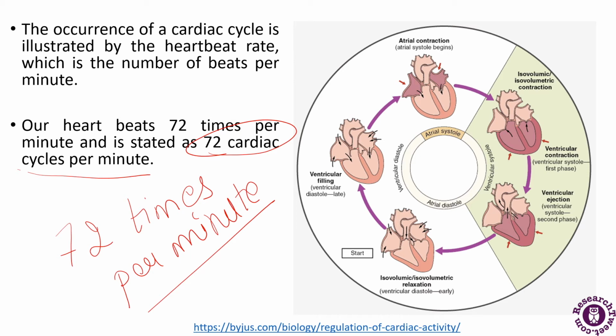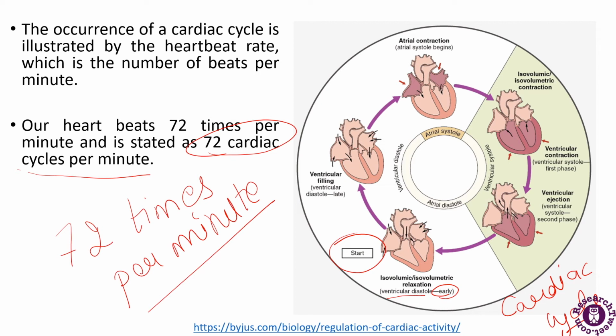Now, this figure represents the cardiac cycle. As it is written, it starts here with isovolumetric relaxation, where ventricular diastole is there, which is the early phase.